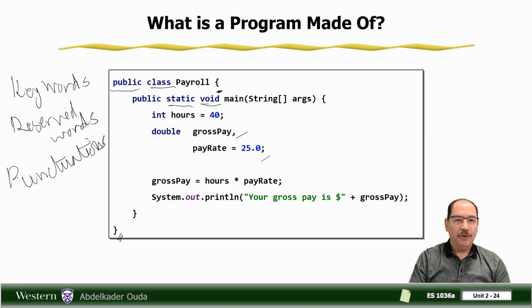We see also here this multiplication sign, which denotes that we have an operation. So we have a multiplication operation in this line of code.